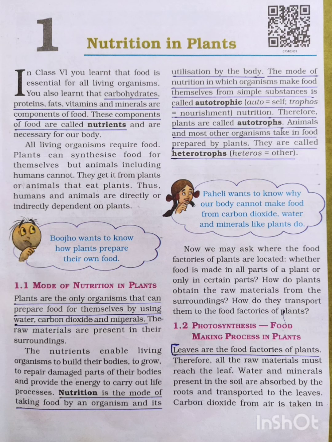In this lesson we learned what is nutrients, what do you mean by the process of nutrition, and here we discussed 2 types of nutrition taking place in plants. That is autotrophic mode of nutrition and heterotrophic mode of nutrition. Then we discussed food making process in plants, that is the process of photosynthesis.